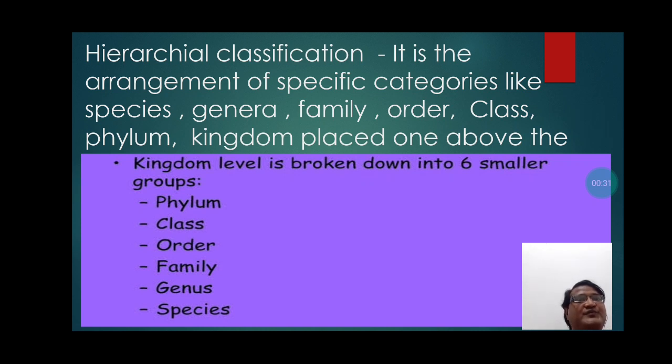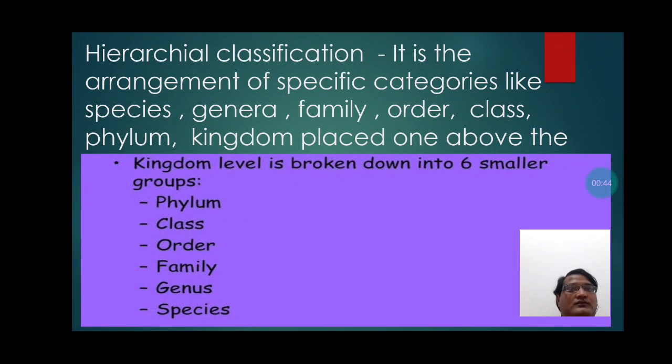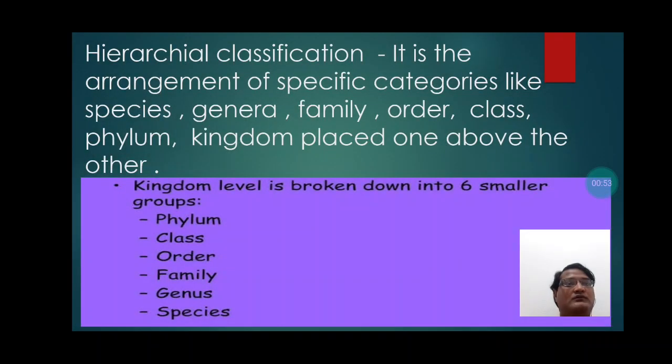It is the arrangement of specific categories like species, genera, family, order, phylum, kingdom, placed one above the other.